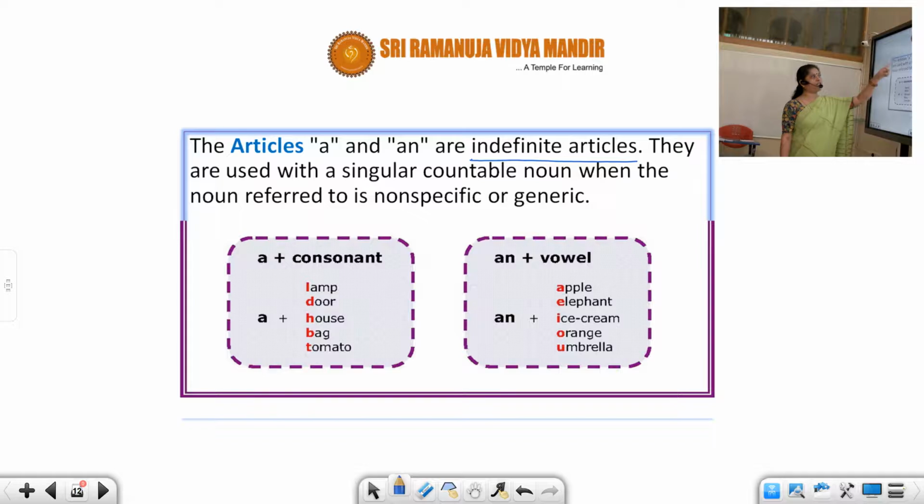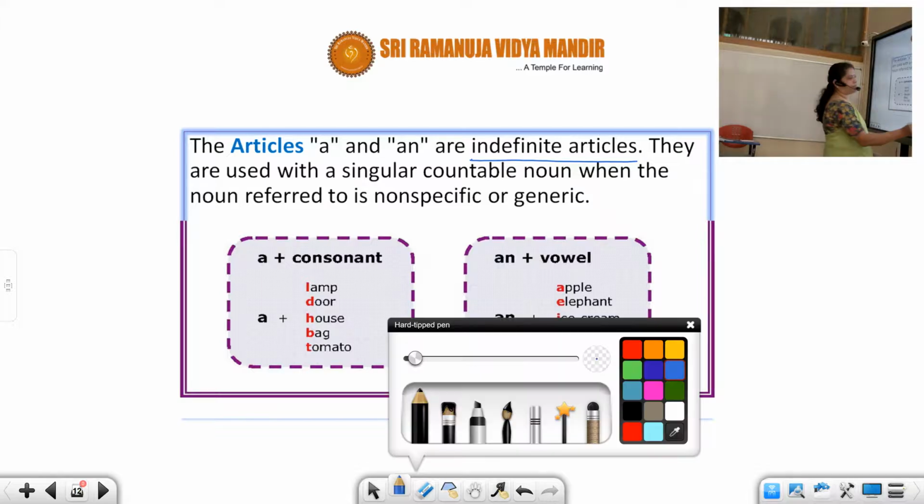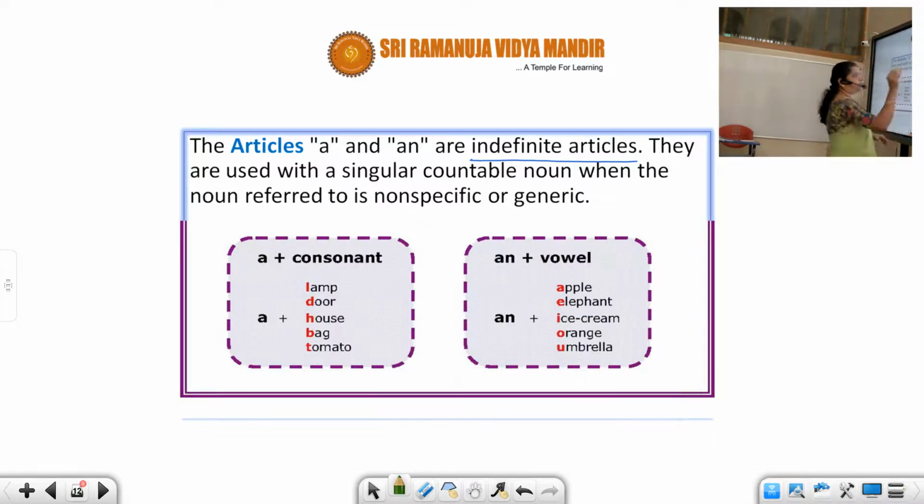They are used with a singular countable noun when the noun referred to is non-specific or generic. Again, I repeat, singular, but general and non-specific. Indefinite articles are only used for generic or non-specific nouns.